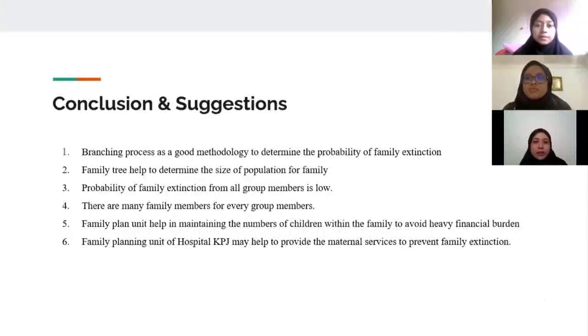Lastly, conclusion and suggestion. First, branching process is a good methodology to determine the probability of family extinction. Second, the family tree helps to determine the size of the population of a family. Third, the probability of family extinction for all group members is low. Fourth, there are many family members for every group member. Fifth, the family planning unit helps in maintaining the number of children within the family to avoid heavy financial burden. And last, the family planning unit of hospital KPJ may help to provide maintenance services to prevent family extinction.